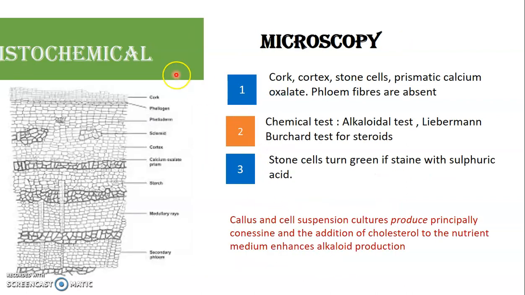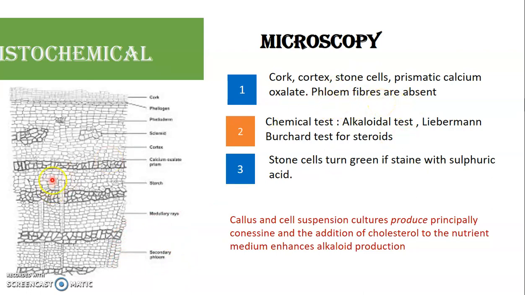The microscopy of the drug will be dealt with in the practicals, but just for recollection, it's a bark, so it's going to have cork, cortex and the phloem region. Xylem is absent. Although the phloem region is there, it does not have phloem fibers.